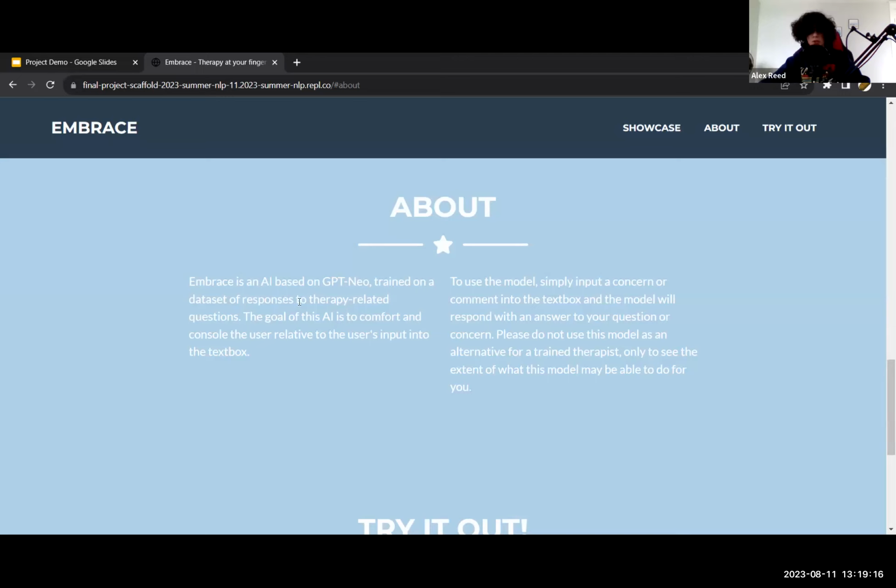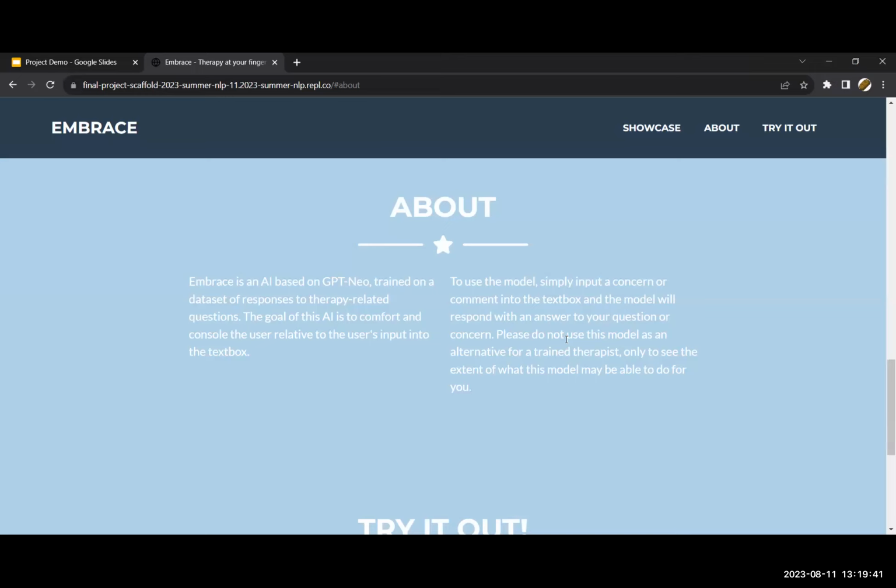We specifically only use the responses from the data set and not the questions. The goal of this AI is to comfort users with a simple therapeutic response given a mental health question. To use the model, which we're going to do in a second, you simply type in your mental health question into a text box and click the generate button.